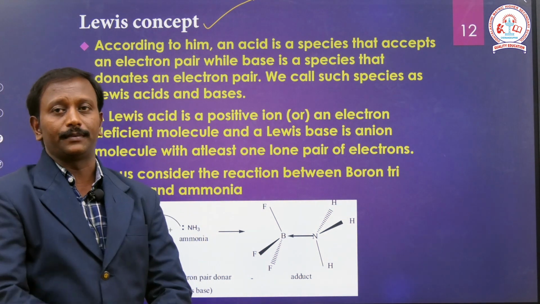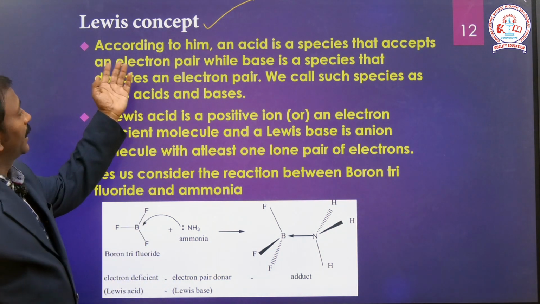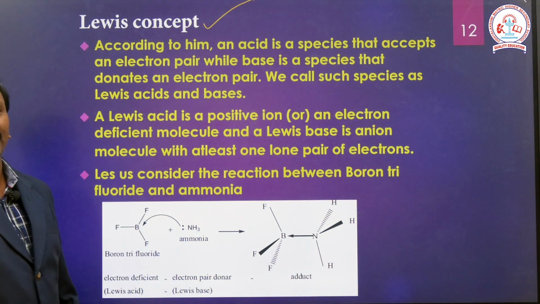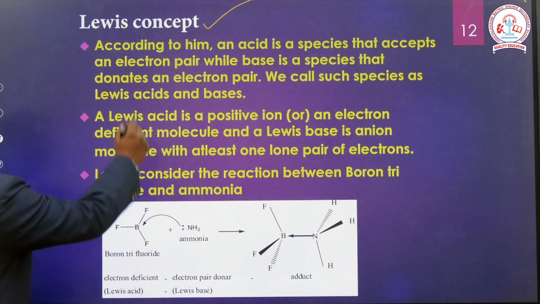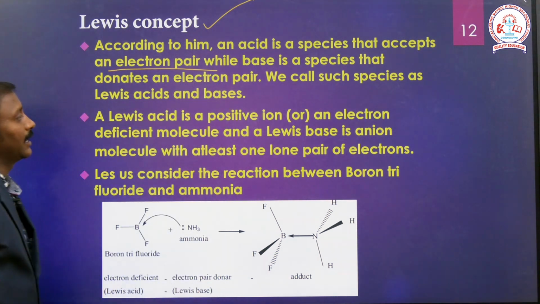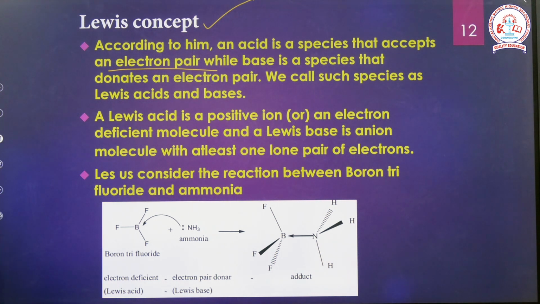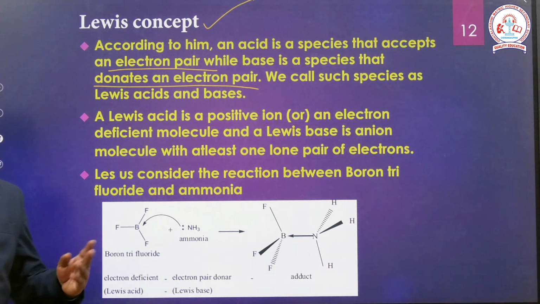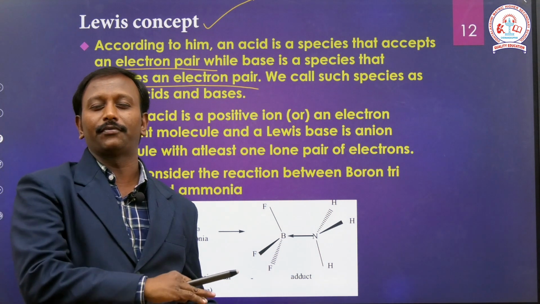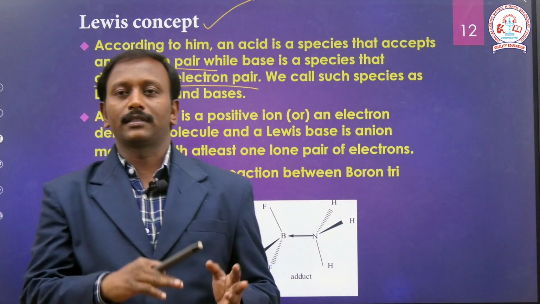According to the Lewis concept, an acid is a species that accepts an electron pair, while a base is a species that donates an electron pair. This theory is entirely opposite to the Lowry-Bronsted theory.